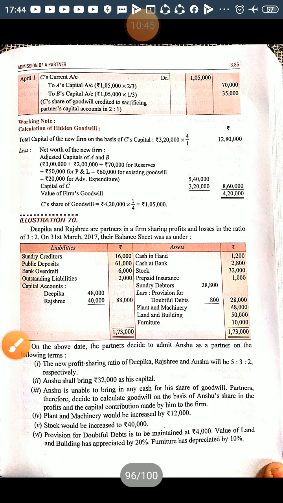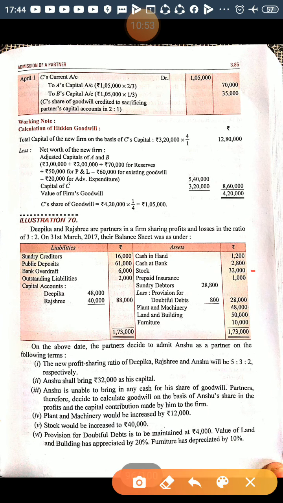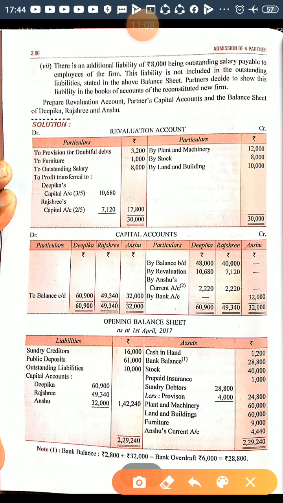So next is stock. Stock would be increased to 40,000. Right now it is 32,000. It is increased to 40,000. An increase in the value of an asset is a profit or gain for the business. So the journal entry will be stock account debited to revaluation. So revaluation account will be credited with the amount of stock increase 8,000, right? And you will show it in the balance sheet also. Stock is 32,000 plus 8,000, 40,000, right?